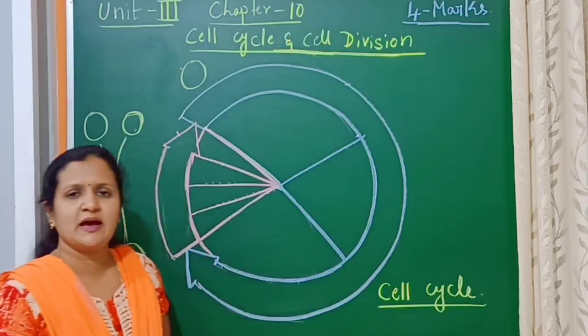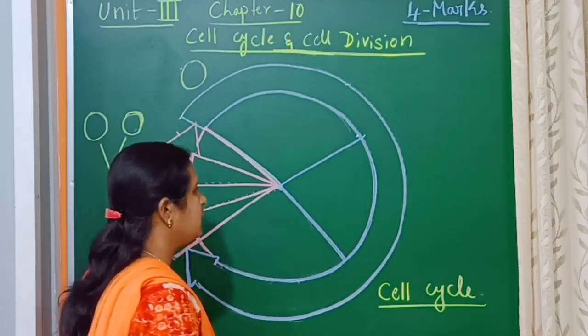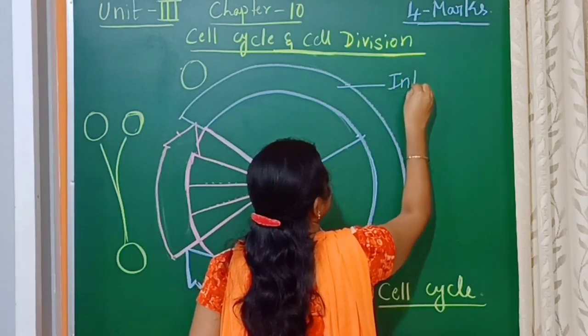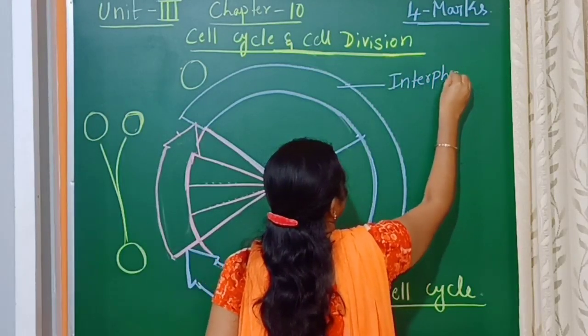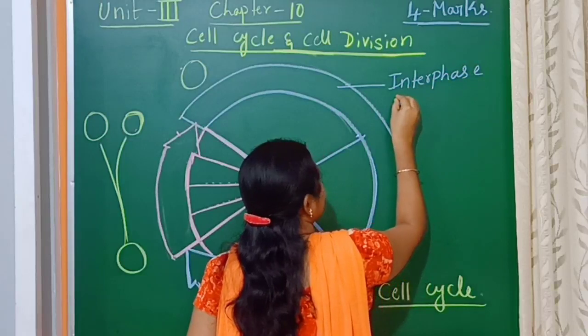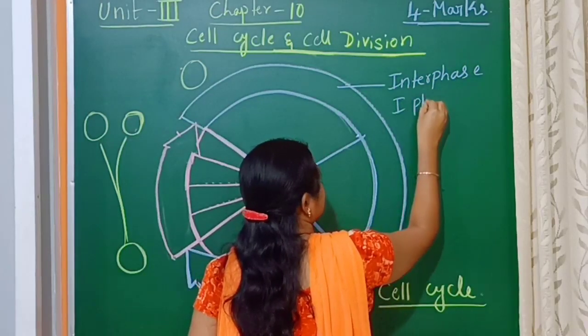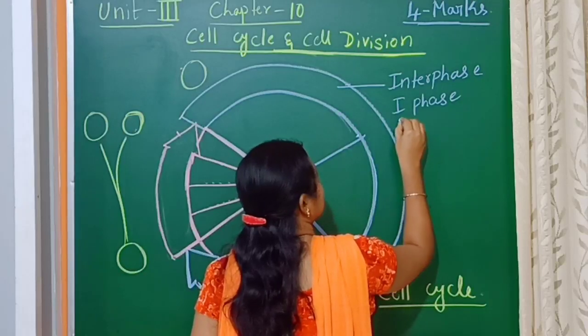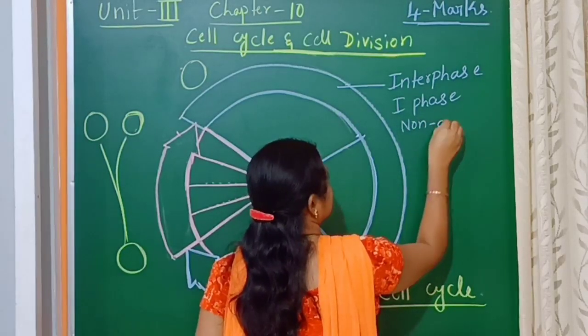Cell cycle has 2 phases, that is interphase, also called the I phase, also called the non-dividing phase.